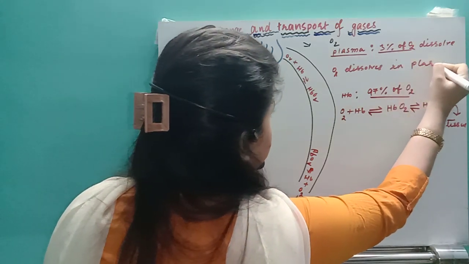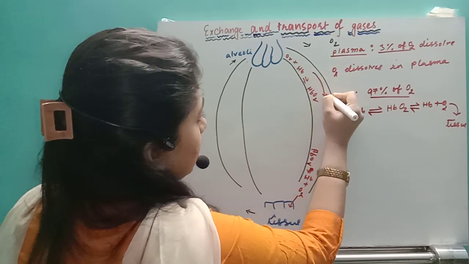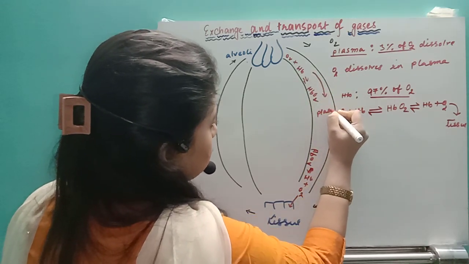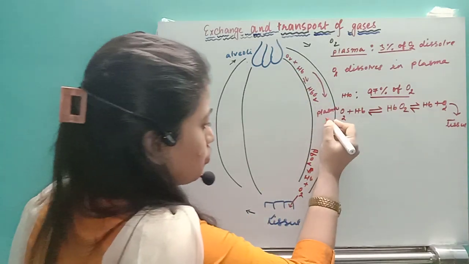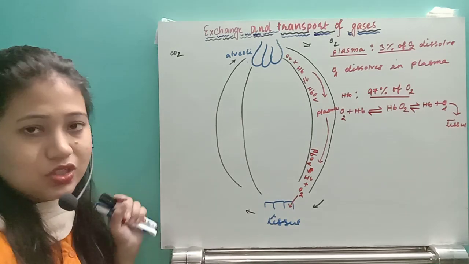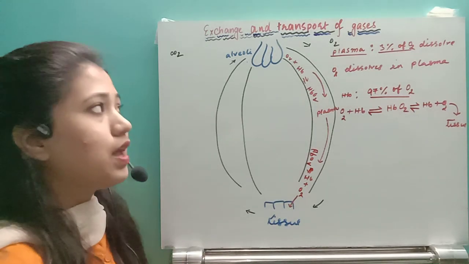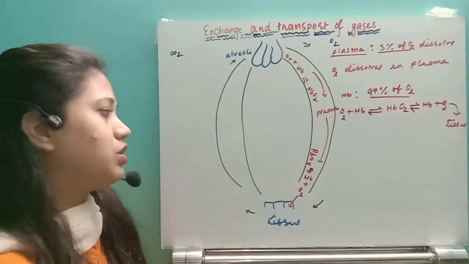This way, oxygen gas will be transported from the region of the alveoli to the region of the tissue via the diffused state in the plasma. So this way oxygen molecules will be transported from the alveoli to the tissue.